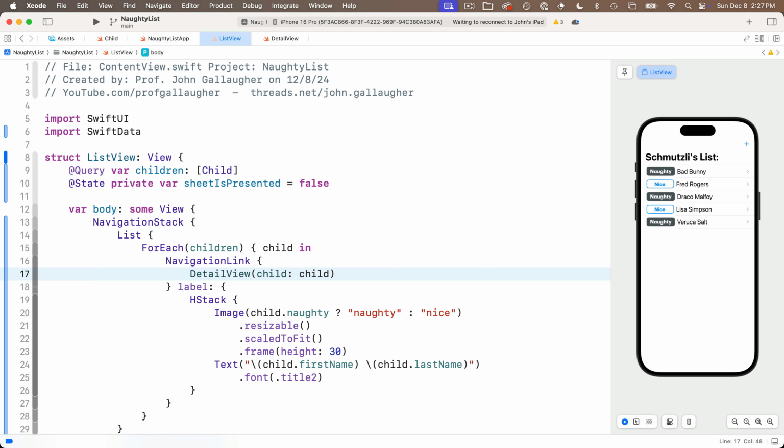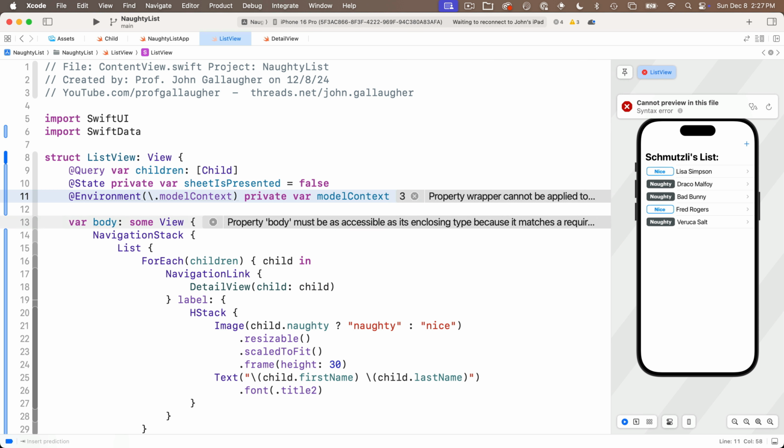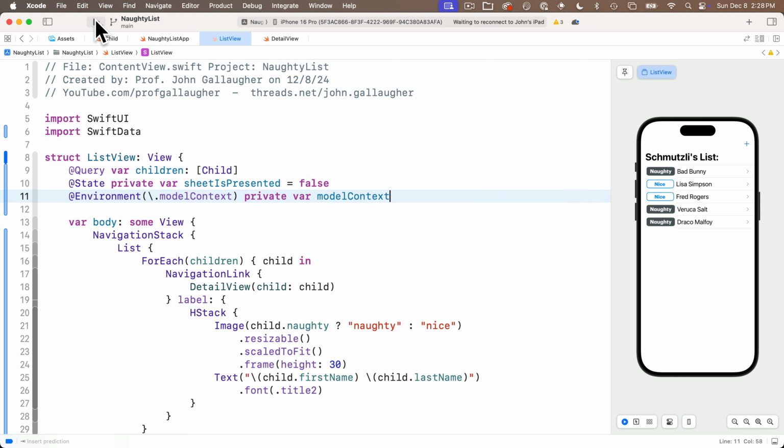Now we did import SwiftData, but we want to make sure, since we're going to be doing some SwiftData stuff in here, that we set an @Environment variable in between parens \.modelContext. We'll set it to private var modelContext. That's going to be really important when we swipe to delete in just a bit. But let's build and run.